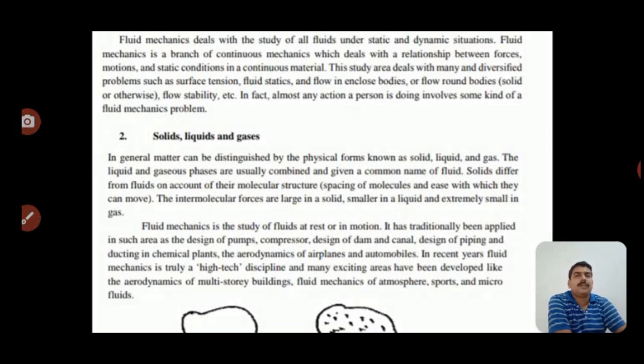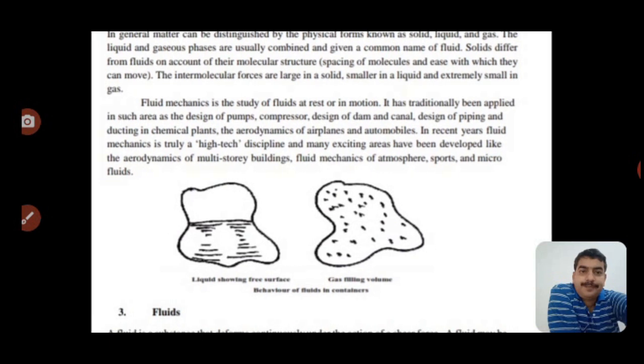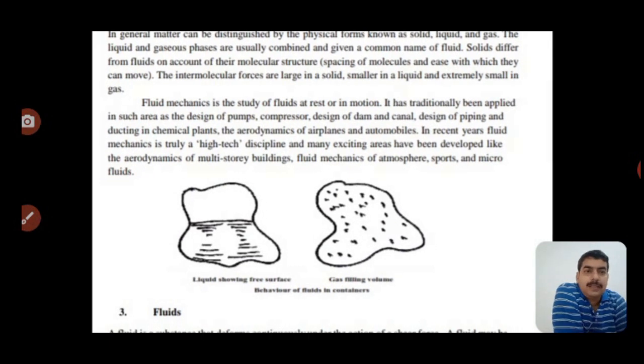Some explanation about fluids: solid, liquid and gaseous, that is the states of matter. Solid state, liquid state, gaseous state. In general, matter can be distinguished by the physical forms known as solid, liquid and gas. The physical properties of the solid as well as the liquid are shown in a simple sketch diagram like this.